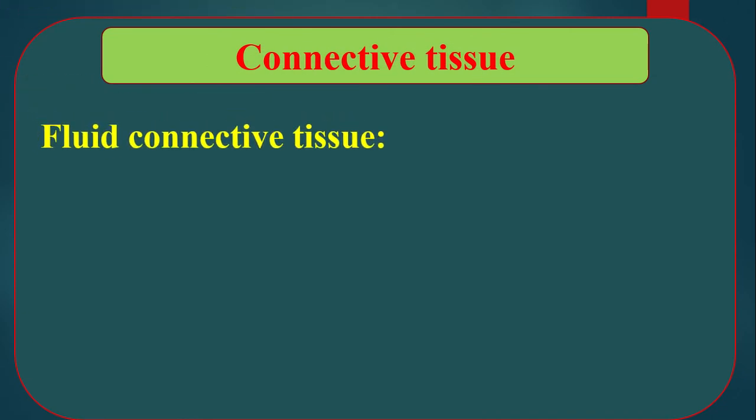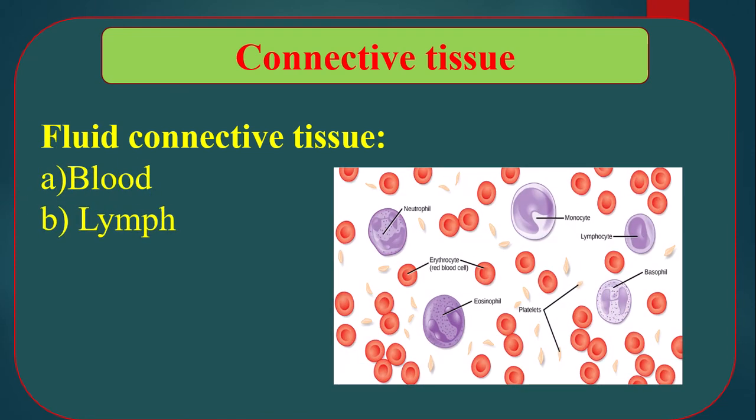Fluid connective tissue. The matrix of fluid connective tissue is liquid and mobile. Different kinds of organic colloids are soluble in the matrix. Fluid connective tissue is formed by blood and lymph. This is a picture of blood cells, that means blood.